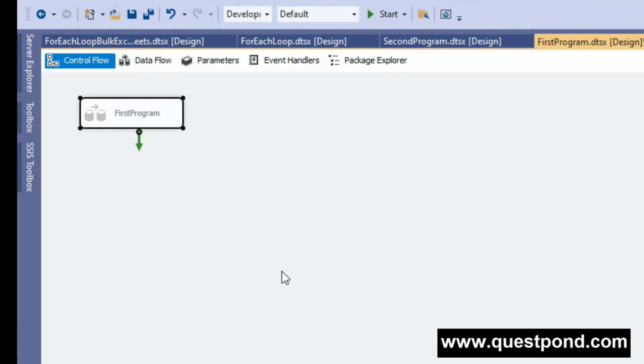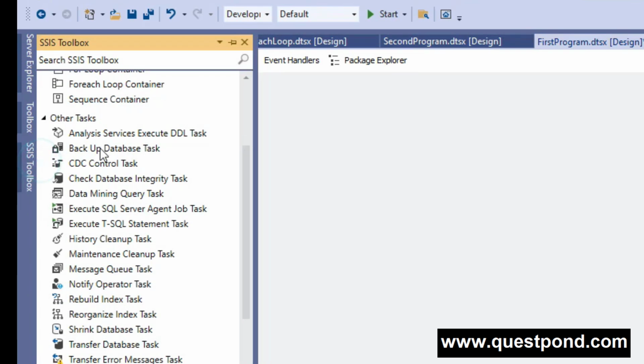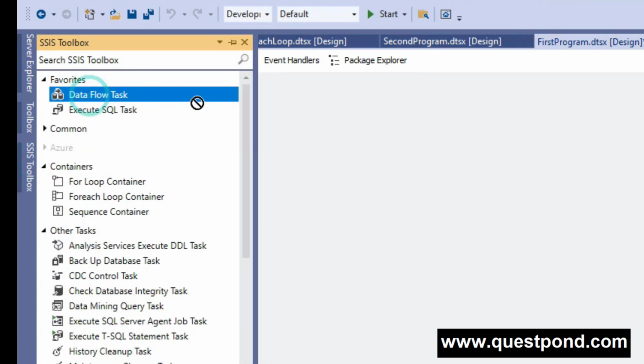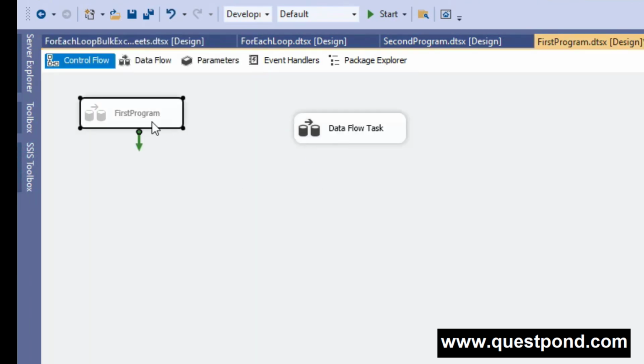In a package we can have one control flow, and optionally we can have one or more data flows. For example, if I drag and drop a data flow task here, you can see that.